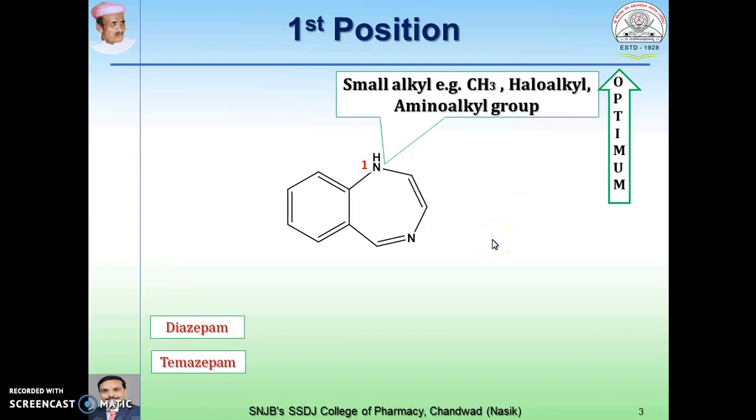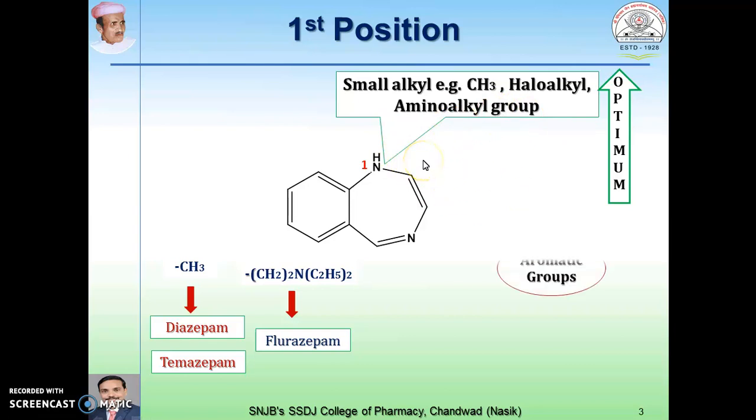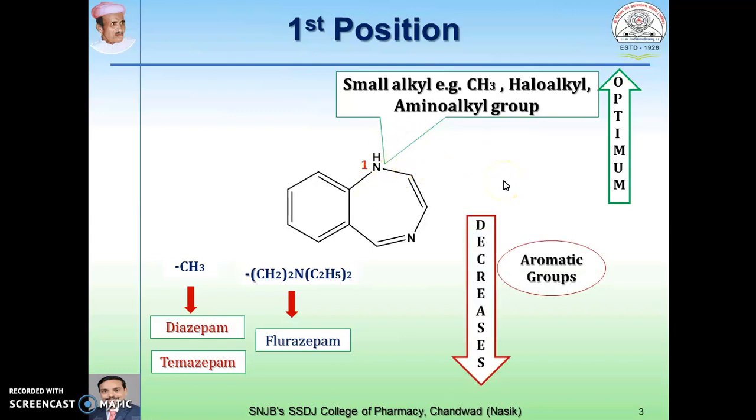Look at this example. Diazepam and temazepam contain methyl groups, as we said, small alkyl groups, while flurazepam contains amino alkyl groups, which are responsible for optimizing the activity. If you substitute here any aromatic groups, that is responsible for decreasing the activity.